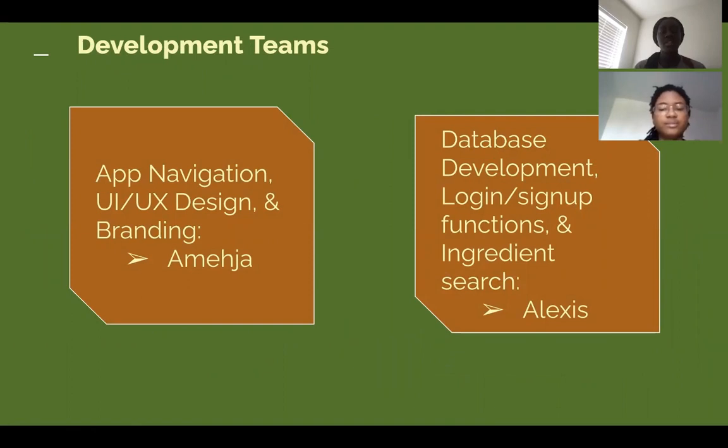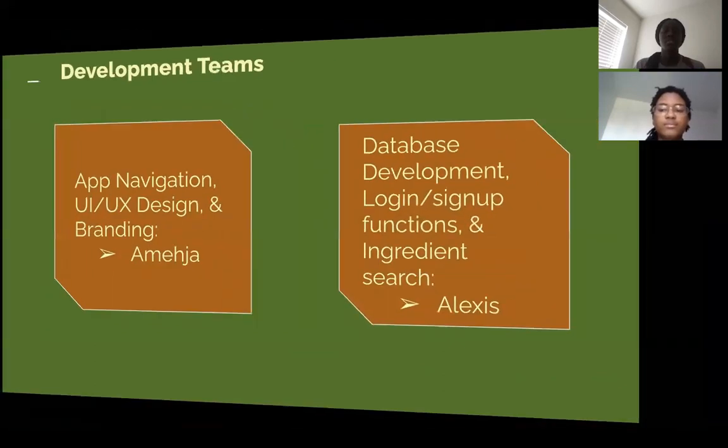Amaja worked on designing the user interface, user experience, and color scheme, as well as coding the app navigation, while Alexis worked on creating the database and developing the functionality that would allow the app to retrieve information from the database to inform the user about the ingredient. She also coded the user login and sign-up functionality, along with the search feature. Alexis and Amaja both also drafted the business plan. Anshika and Paula helped create the pitch video script.